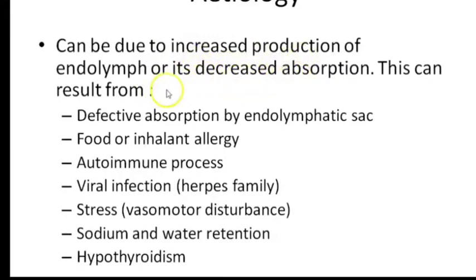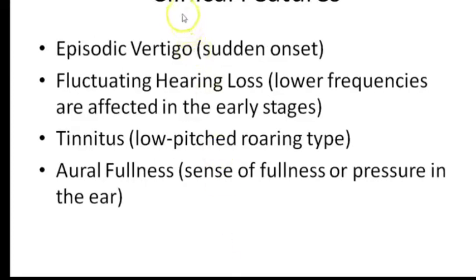Either can produce this disease. Some of the causes are defective absorption by the endolymphatic sac, food or inhalant allergy, autoimmune process, viral infection especially by the herpes family, stress, vasomotor disturbances, sodium and water retention, and conditions like hypothyroidism.